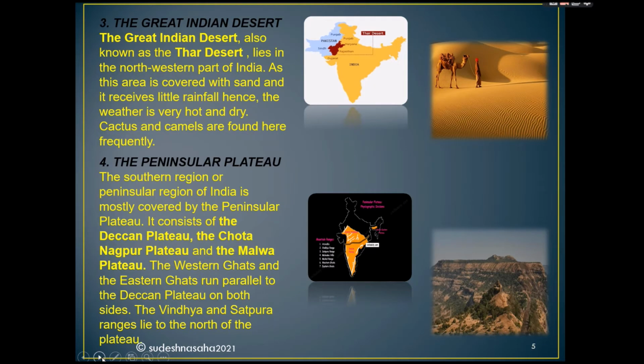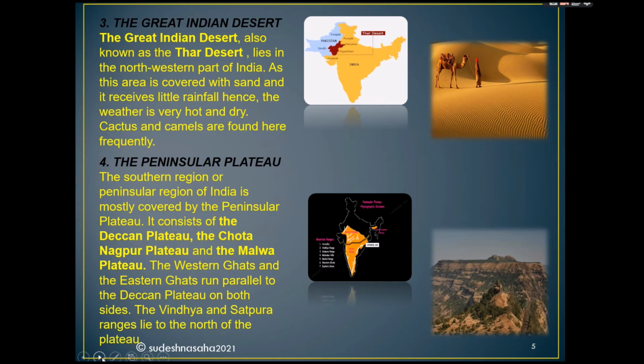Our third landform is the Great Indian Desert. The Great Indian Desert, also known as the Thar Desert, lies in the northwestern part of India. As this area is covered with sand and it receives little rainfall, hence the weather is very hot and dry. Cactus and camels are found here frequently.